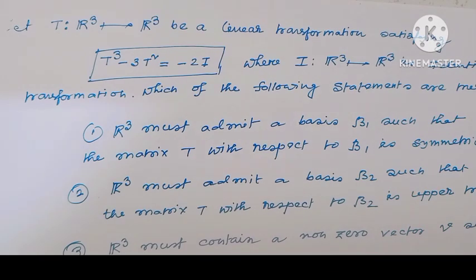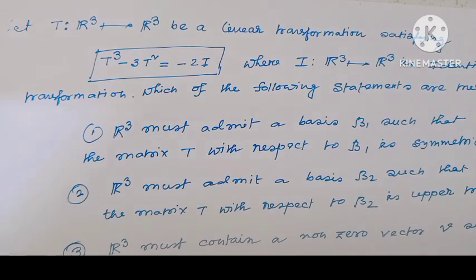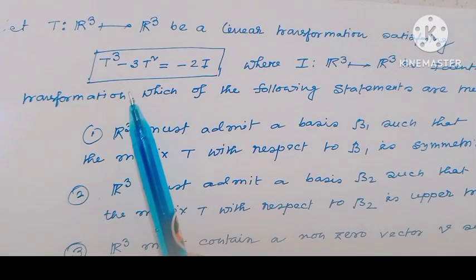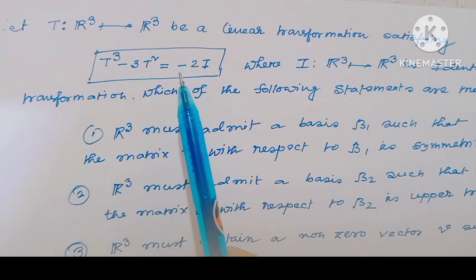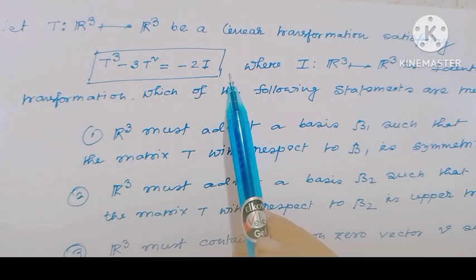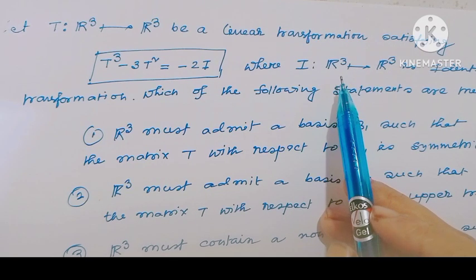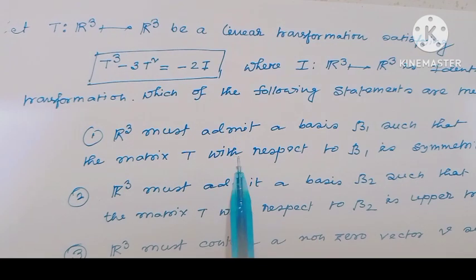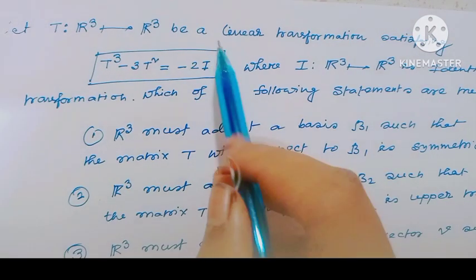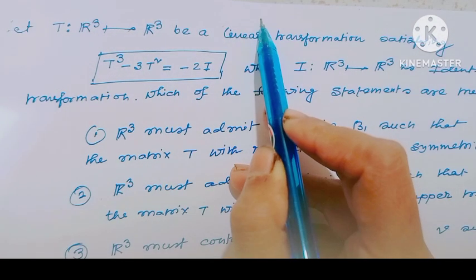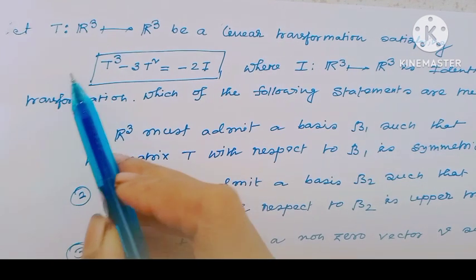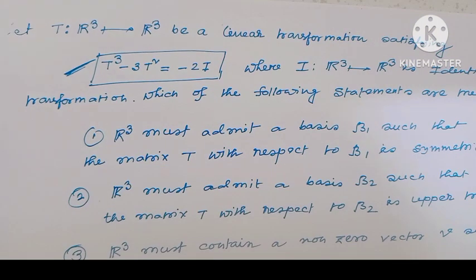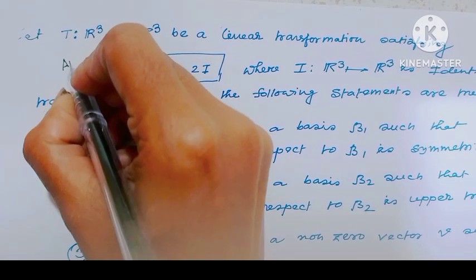Next example, this is very important. Let T from R cube to R cube be a linear transformation which satisfies T cube minus 3T square equal to minus 2I, where I, defined from R cube to R cube, is the identity transformation. Notice here T is a linear transformation satisfying this property. That means this is actually the annihilating polynomial.